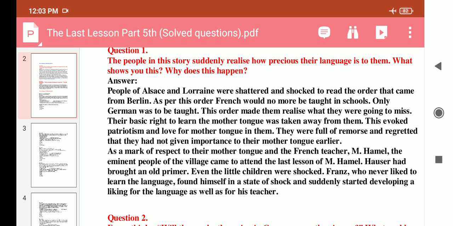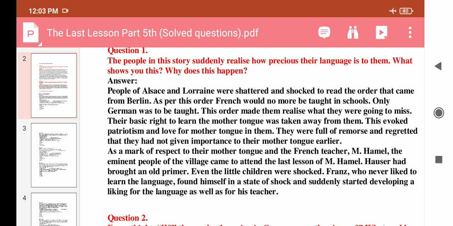This evoked patriotism and love for mother tongue in them. They were full of remorse and regretted that they had not given importance to their mother tongue earlier. As a mark of respect to their mother tongue and the French teacher Mr. Hamel, the eminent people of the village came to attend the last lesson of Mr. Hamel. Hauser had bought an old primer.